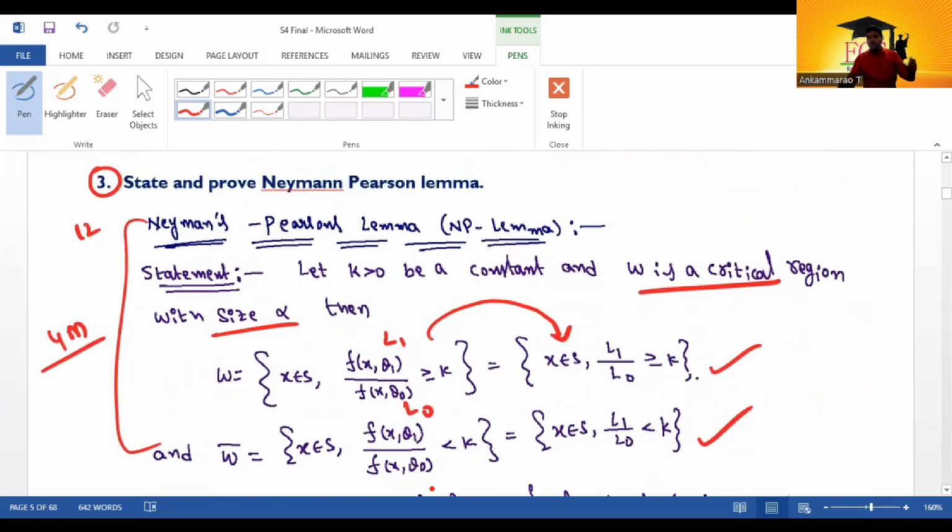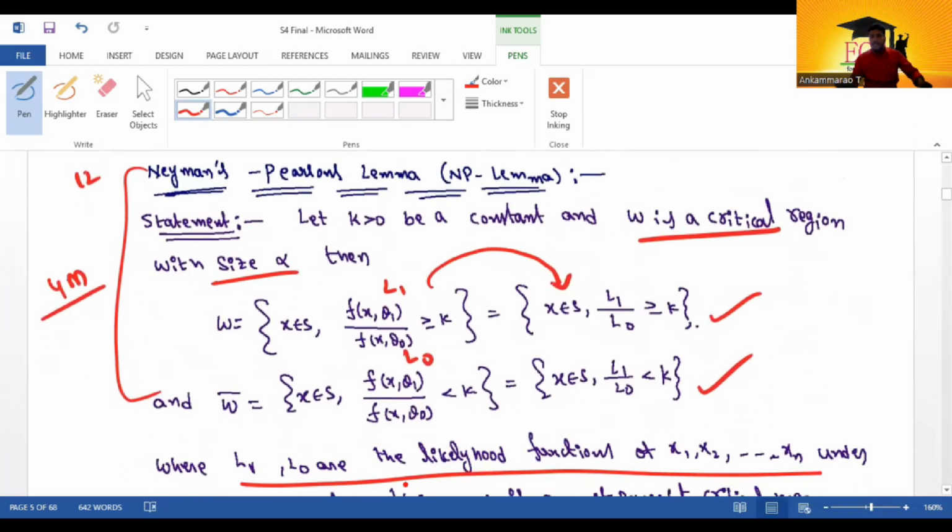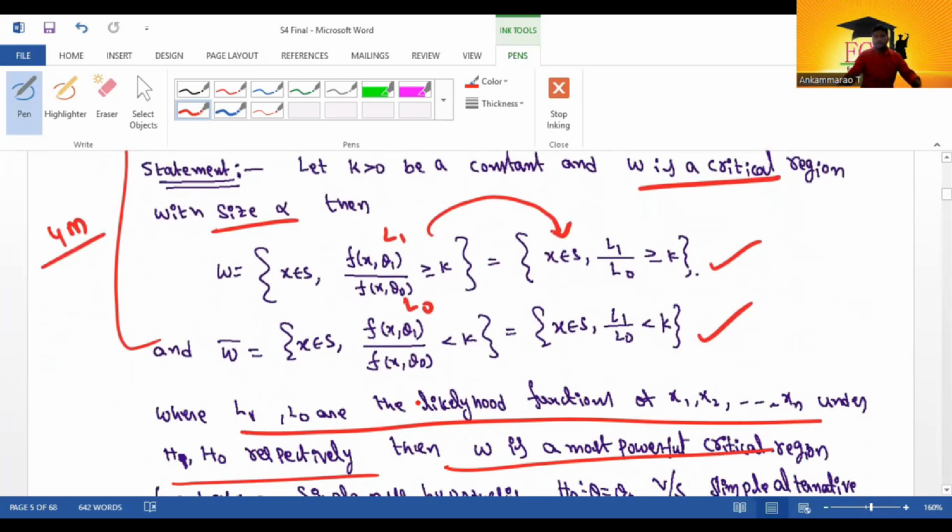To get 4 marks for the statement, you must write it completely and neatly. Here k is greater than 0, a positive constant. W is a critical region with size alpha. W equals x belongs to S, f of x comma theta 1 by f of x comma theta 0 greater than or equal to k, equal to x belongs to S, L1 by L0 greater than or equal to k. The opposite: here we take greater than or equal to, so there we take less than. W is the critical region and W bar is the accept region.